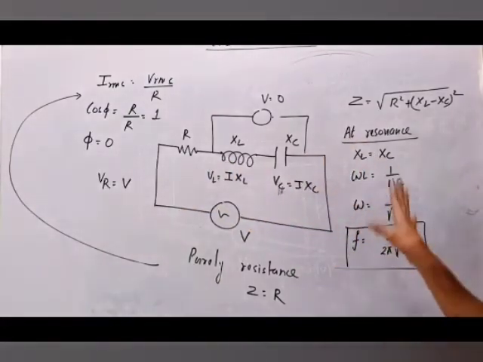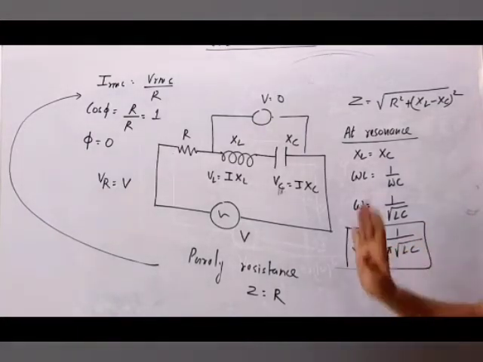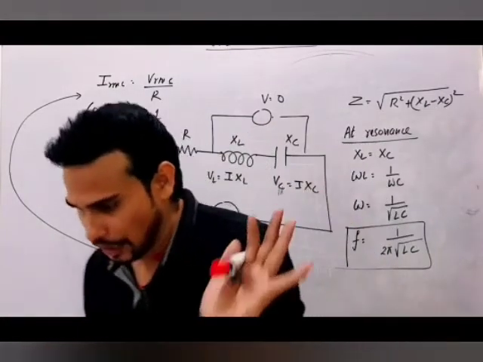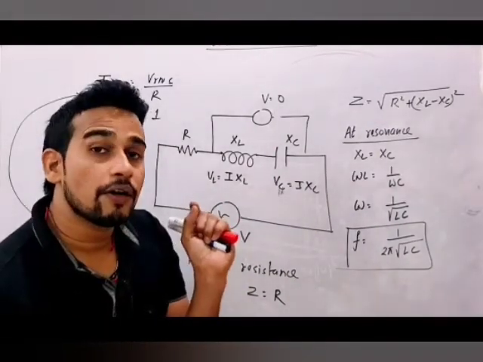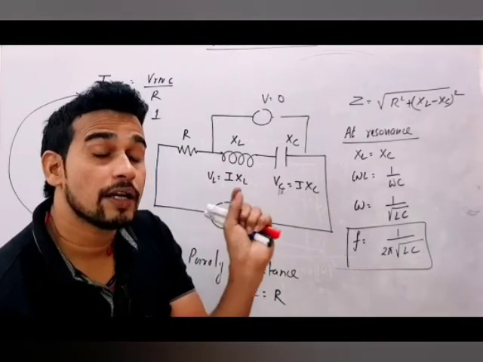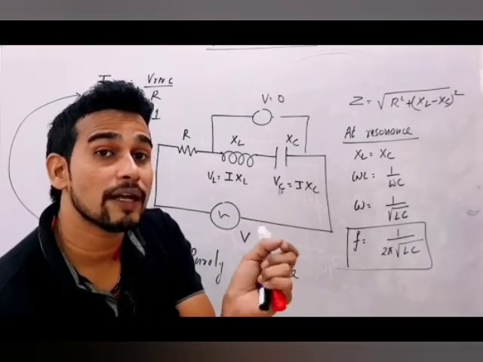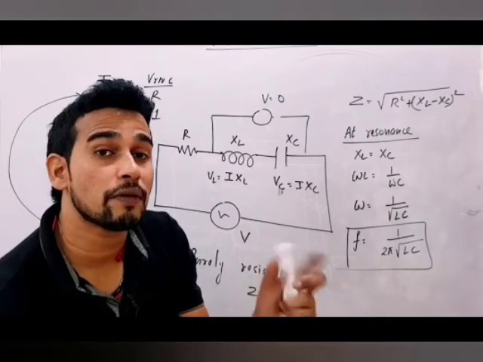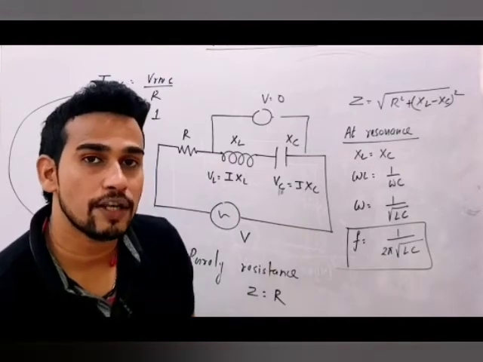So these are the properties that we have got, and the frequency at which this happens will be 1 by 2 pi root LC. Okay, no problem. Now just see how questions are asked. First thing you tell me, what is the condition for resonance LCR circuit? XL should be equal to XC. Omega should be equal to whose omega? Source omega. Omega should be equal to 1 by root LC. Frequency, whose frequency? Source frequency. Frequency should be equal to 1 by 2 pi root LC.